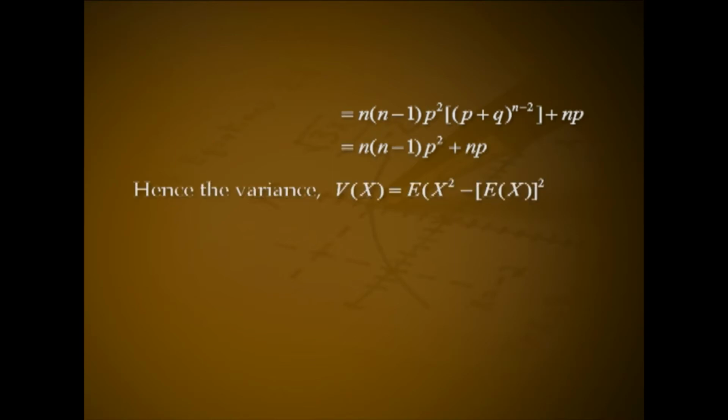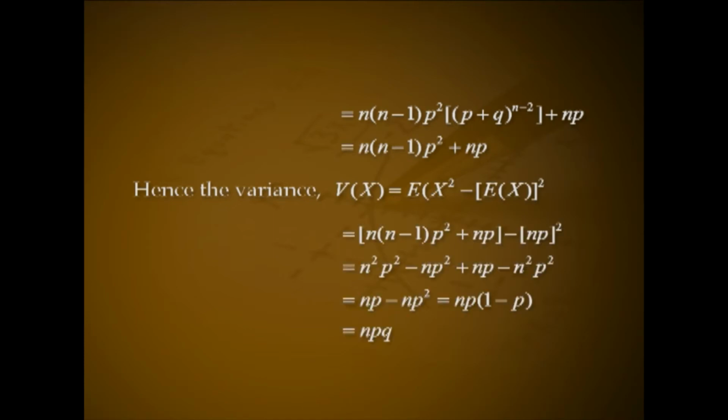Hence, the variance V of X equals expectation of X square minus expectation of X whole square, that is equal to n into n minus 1 into p square plus np minus np square, that is n square p square minus np square plus np minus n square p square, which is np minus np square, that is np into 1 minus p, that is n into p into q.